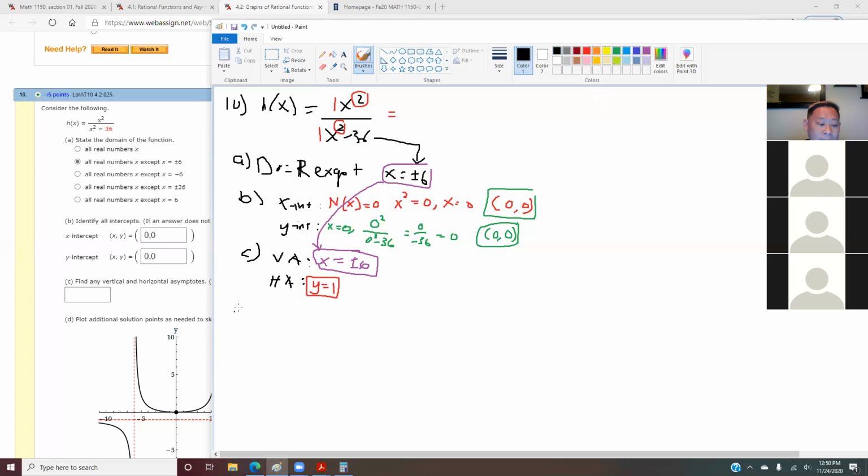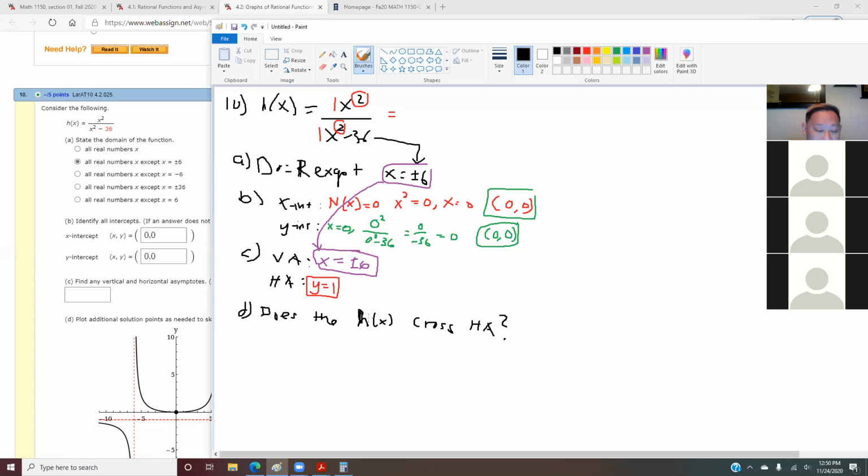Next one is D. Now please pay attention here. D is not this one. D is asking, does h of x cross your HA? As I told you before, a rational function will never cross your vertical asymptote; it goes to infinity or negative infinity. And sometimes the function will cross the horizontal asymptote.